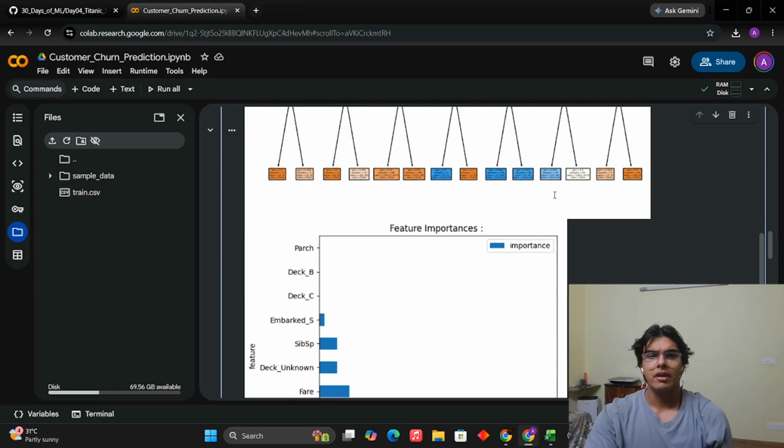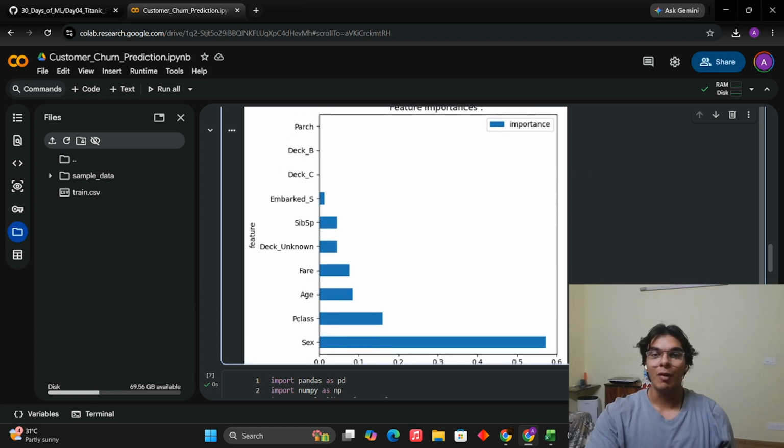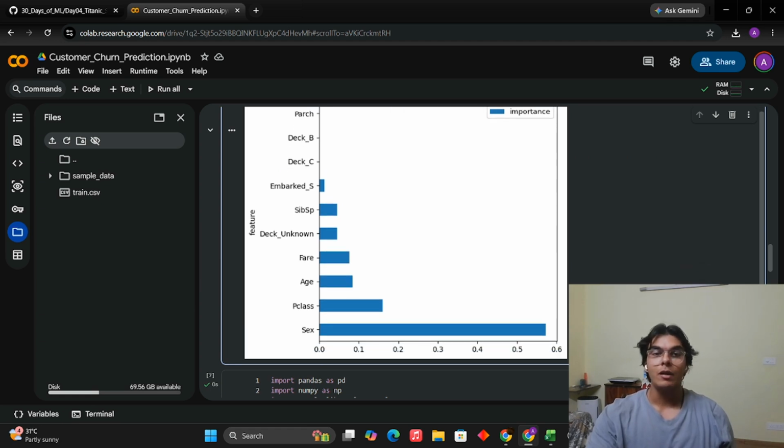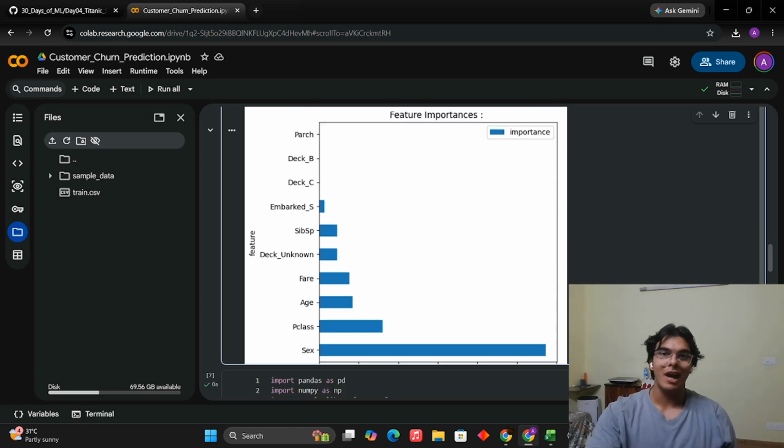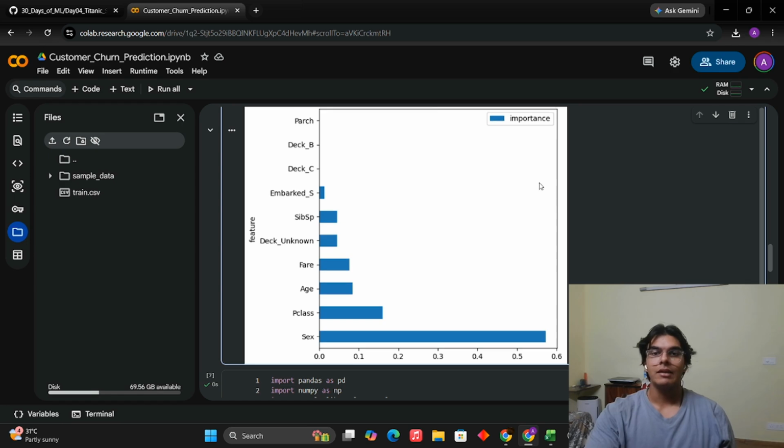I have printed this here as well. See, feature importance is a very good graph to look at. So yeah, this is kind of a sad reality. If you are a guy, you are most likely to die on shipwrecks or the Titanic, wherever. If you are a guy, you're more likely to die. So here, sex, which means your gender, is the most important thing to decide whether the person is dying or not. Okay, they're very highly correlated.